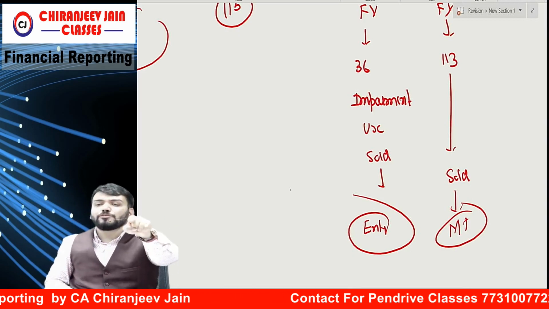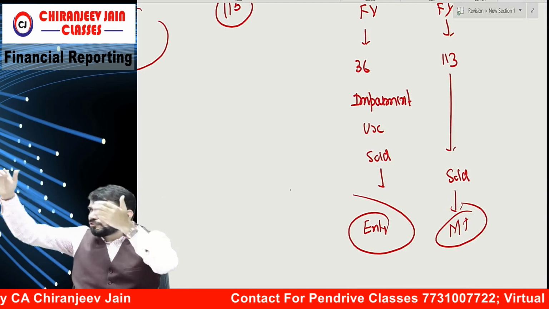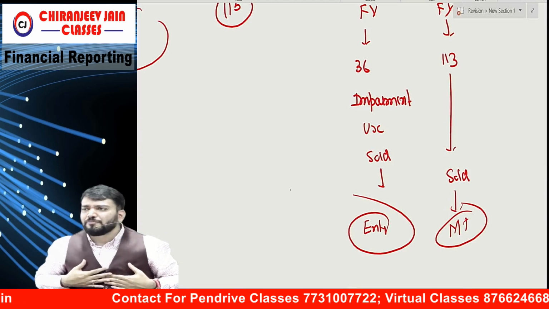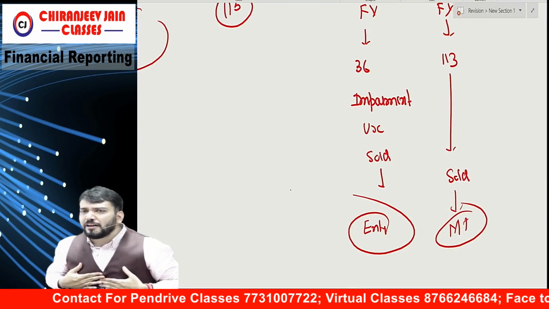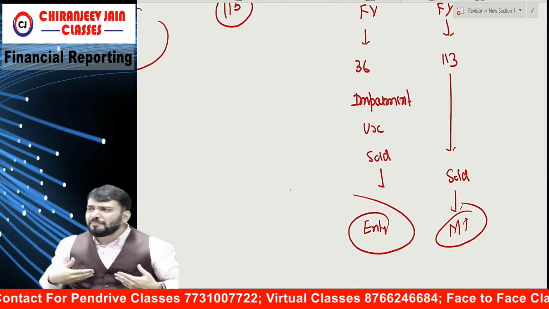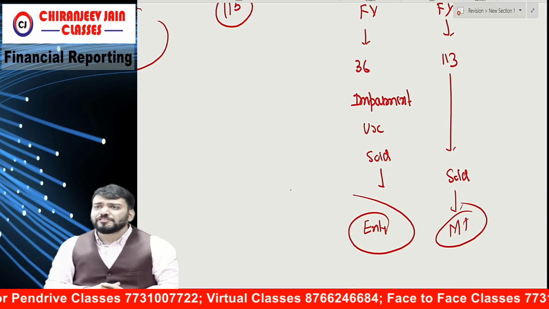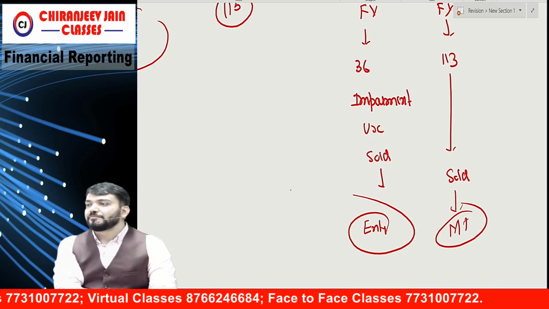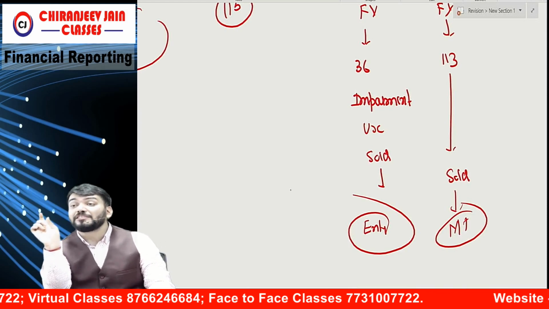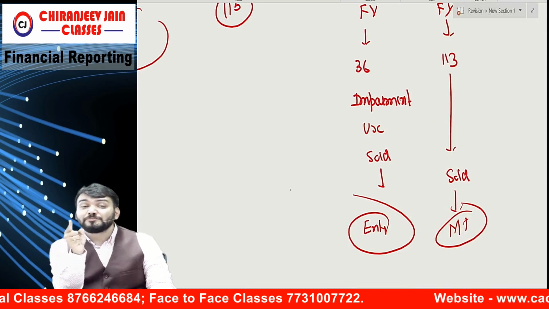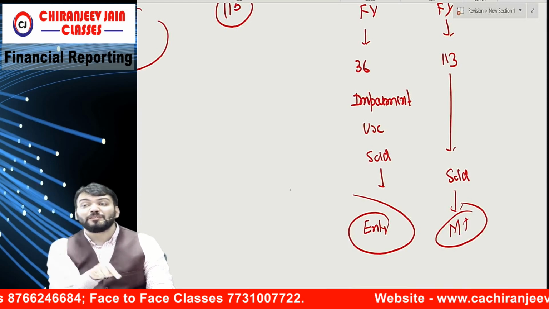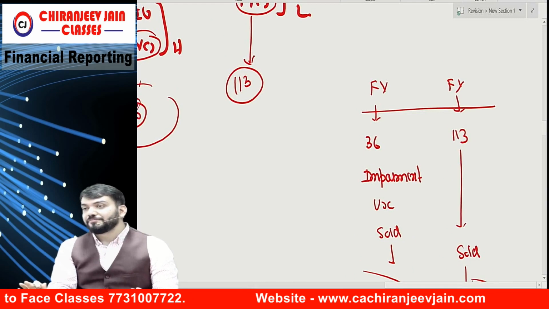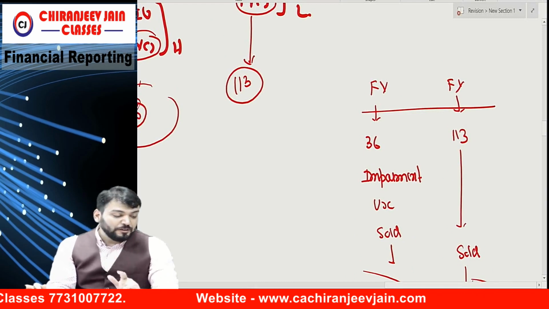Because the entity is going to sell my product, I will sell. I will not go to the market now. If suppose I want to find out the price, what price I will charge from my student, I will not go to the market. I will determine my cost price plus profit margin. That is based on entity's condition. Therefore, they have used the word NRV. They have not used the word fair value, because if they used the word fair value, we need to go to 113. So this fair value and this fair value are different.